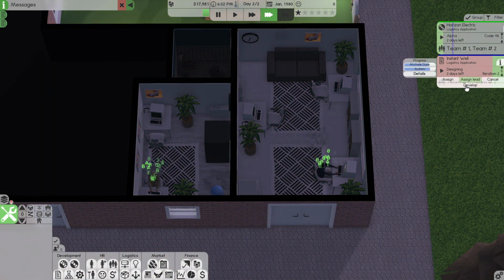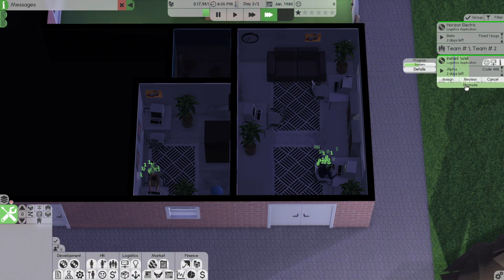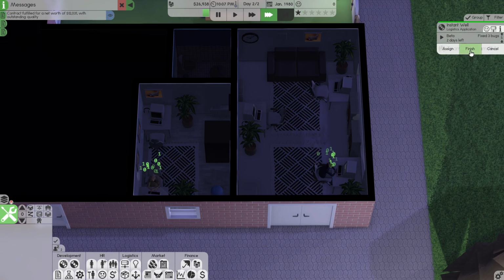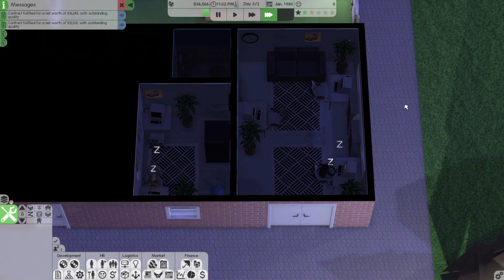Let's go ahead and develop and then promote. I'll let them bug fix a couple and finish. And look at that, outstanding work.